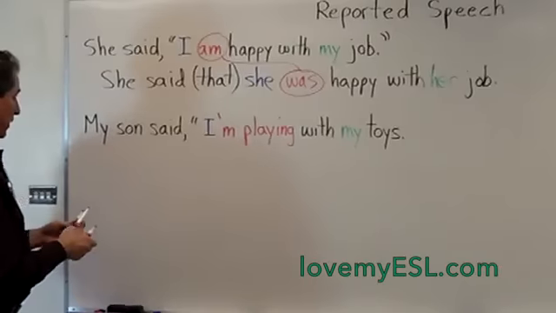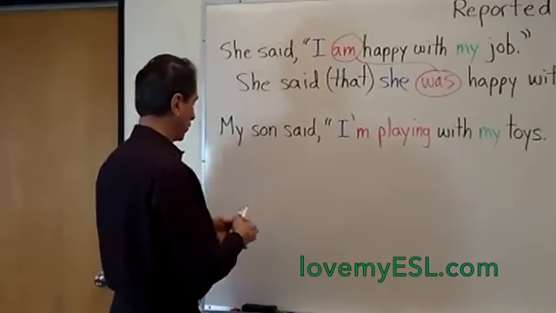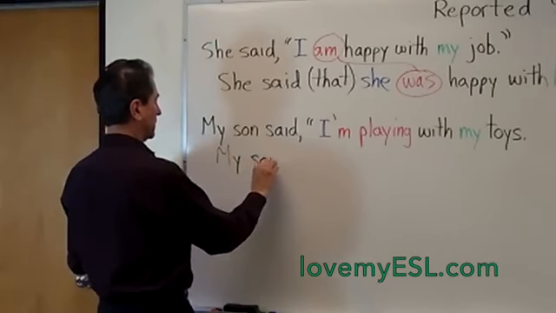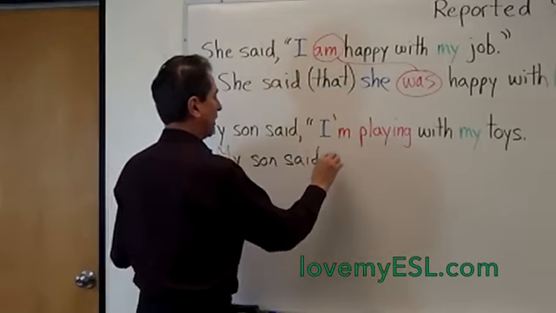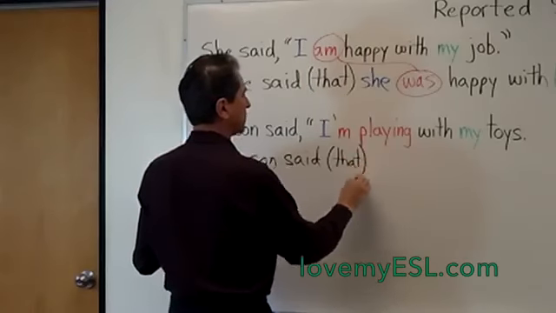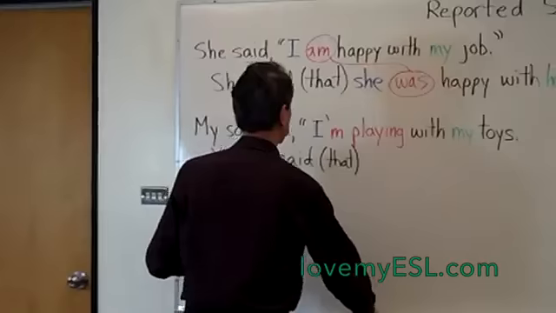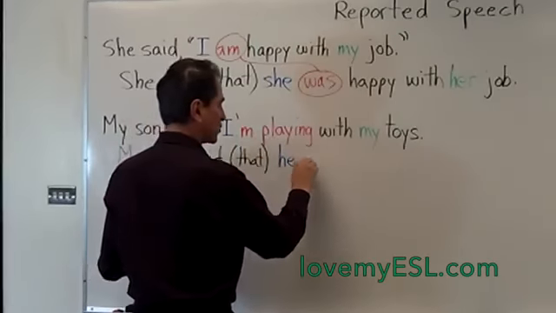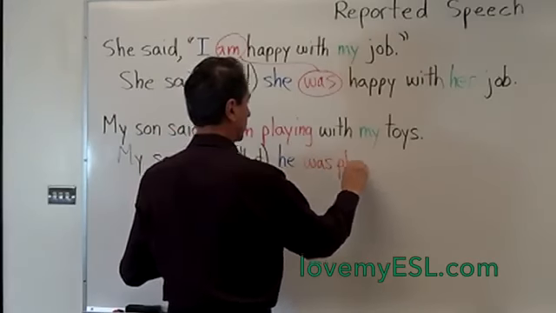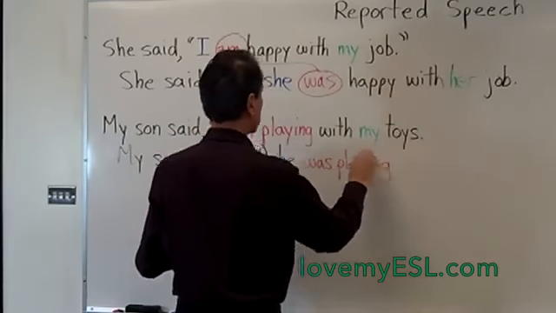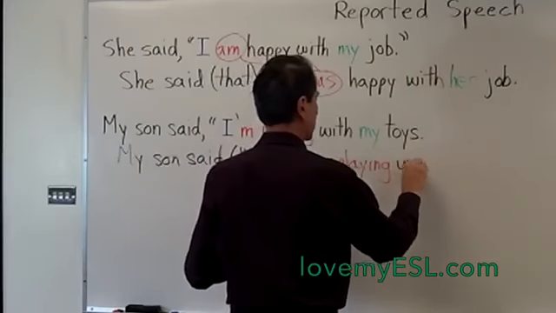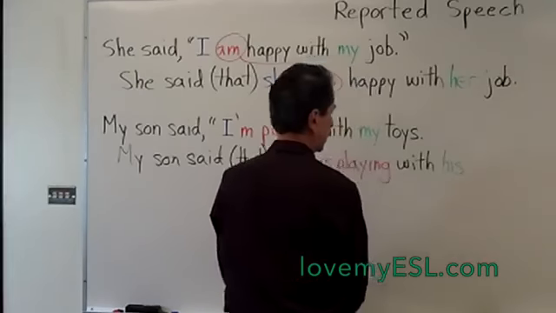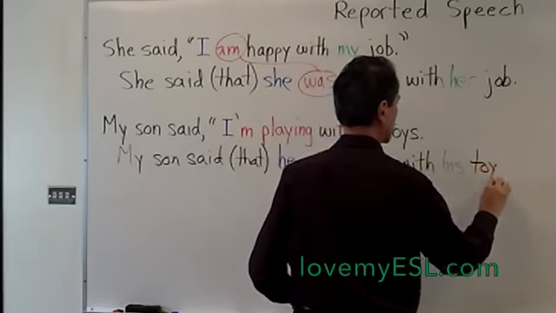Let's look at a second example here. My son said, "I'm playing with my toys." Well, my son said that, I'm going to put that in parentheses here because it's not necessary. My son said that he, so it's not I, it's going to be he. Am playing is going to change to was playing, P-L-A-Y-I-N-G. I was playing, he was playing with his, H-I-S, and then toys, T-O-Y-S. He was playing with his toys.